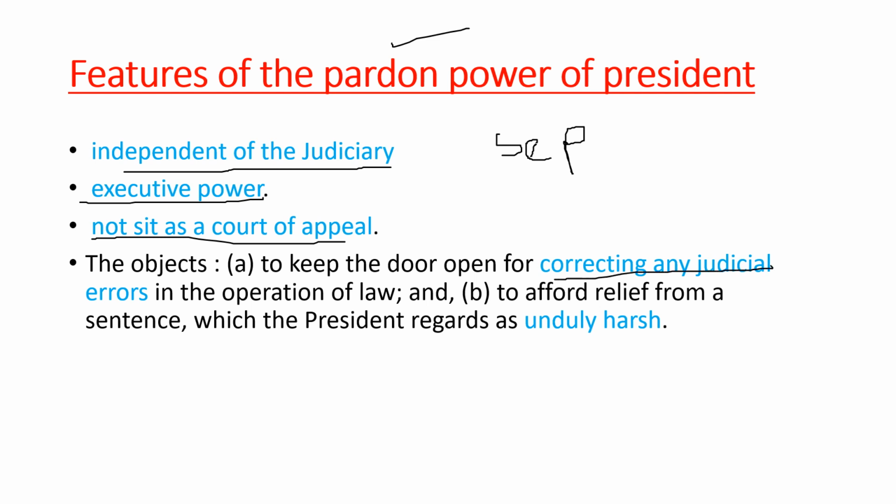Humans tend to make mistakes, so if any kind of mistake is made by the judiciary, this pardoning power was given to the president to correct those judicial errors.